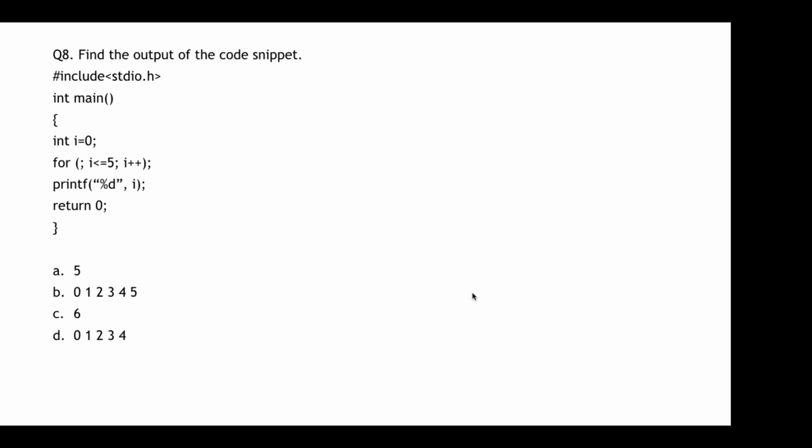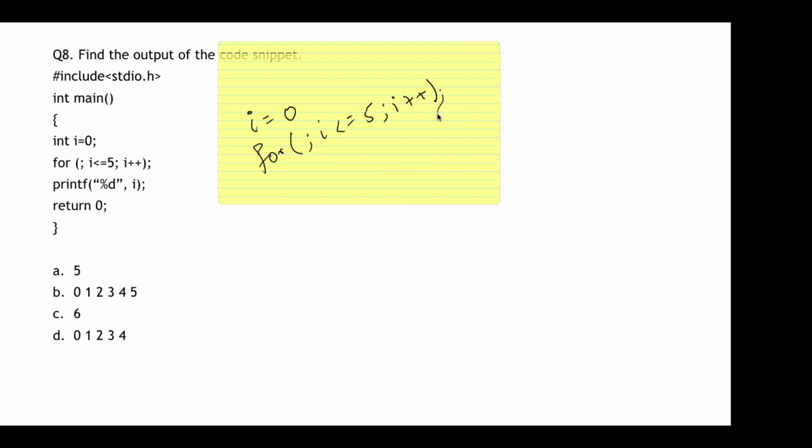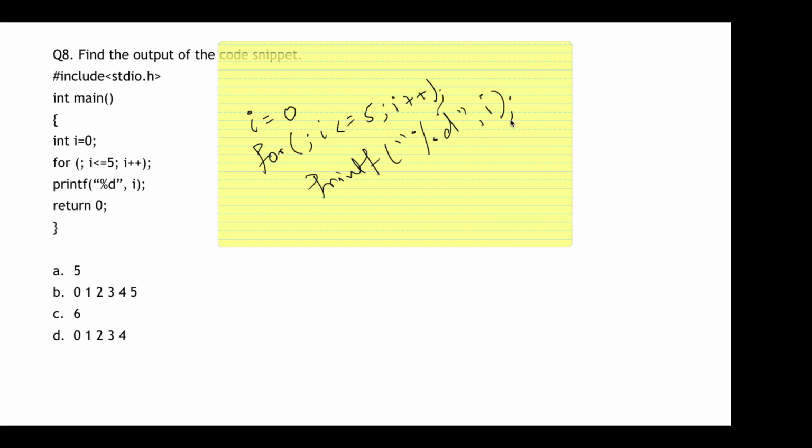Now moving on to the next question. Now it says: int i = 0; i <= 5; i++. If you see, this statement says printf("%d", i).